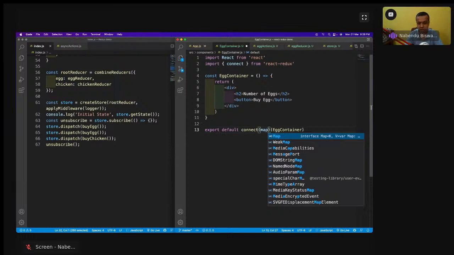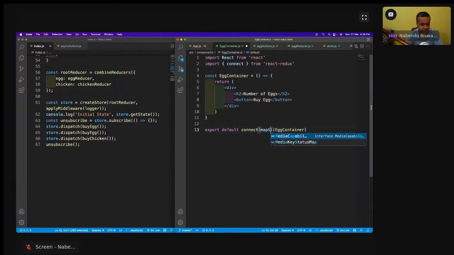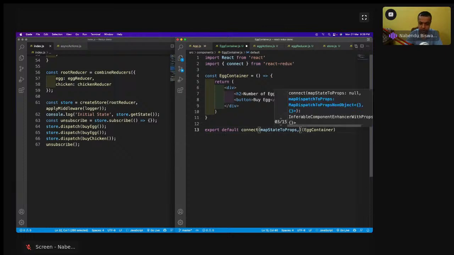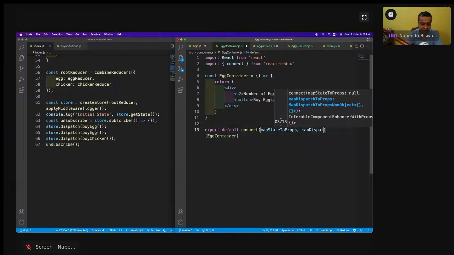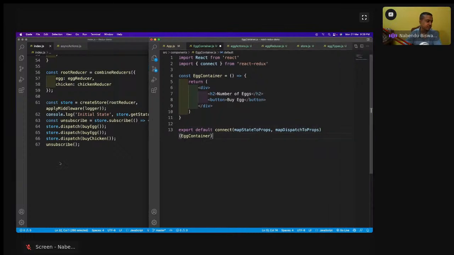So here what we have to do in the connect, I have to do a mapStateToProps. This is again a keyword. You can name it differently, but mostly you should name it like this. So mapStateToProps and mapDispatchToProps will be there. So these two things will be there: mapStateToProps and mapDispatchToProps. Now what is this mapStateToProps? mapStateToProps is used to get the state. mapDispatchToProps is used to dispatch the action creator. So now we are going to have both of these things.